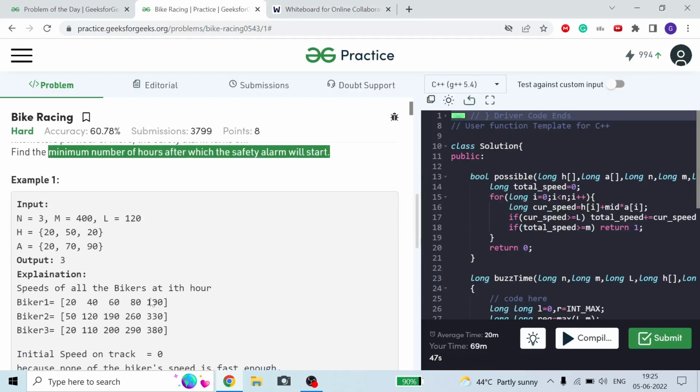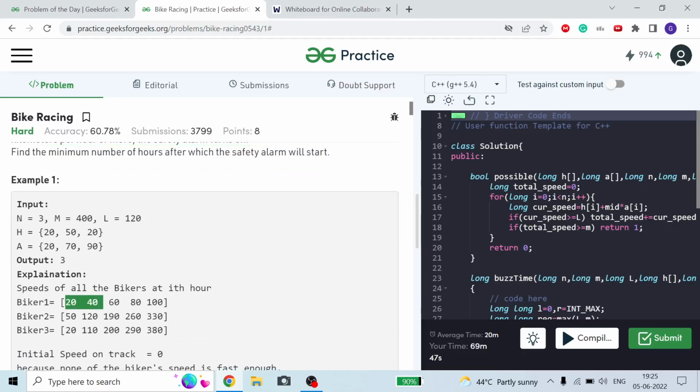Like initially it is 20, then after 1 hour it is 40, after 2 hours it is 60, 80, 100, and similarly it will increase.